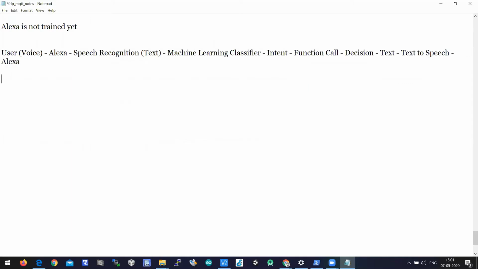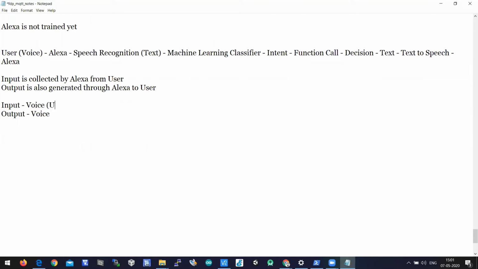So here input is collected by Alexa from the user, and output is also generated through Alexa to the user. Input is voice, output is also voice, and this output voice is from the text output which is written in the function call.